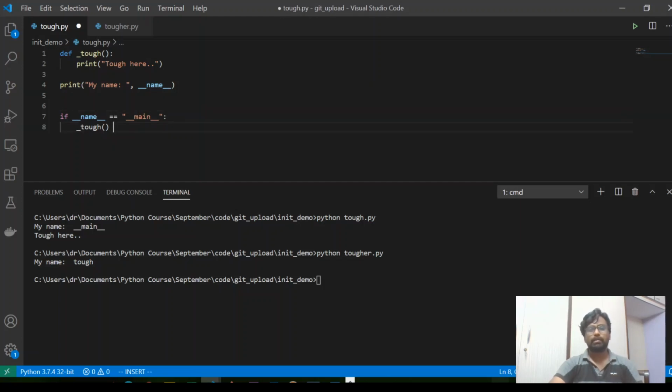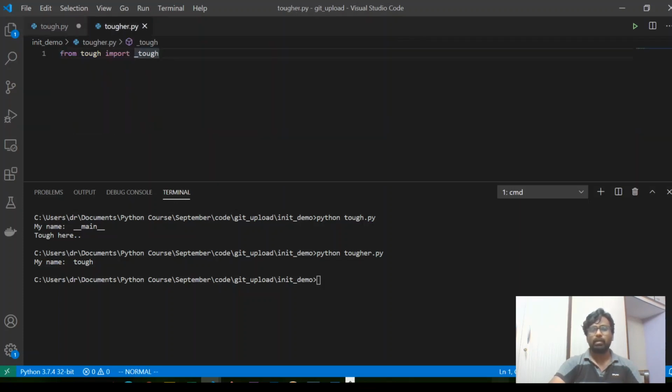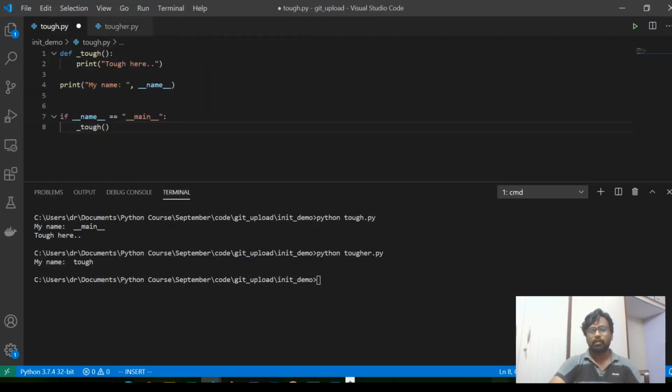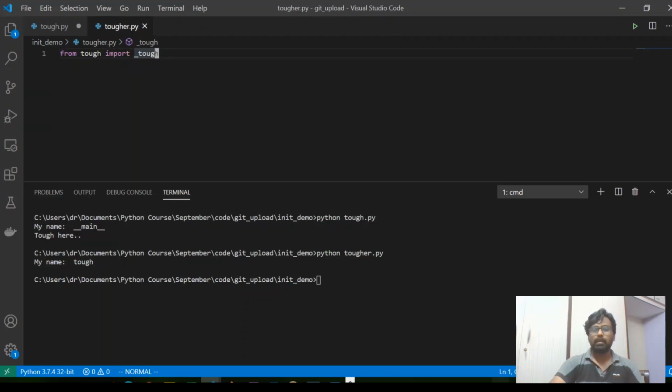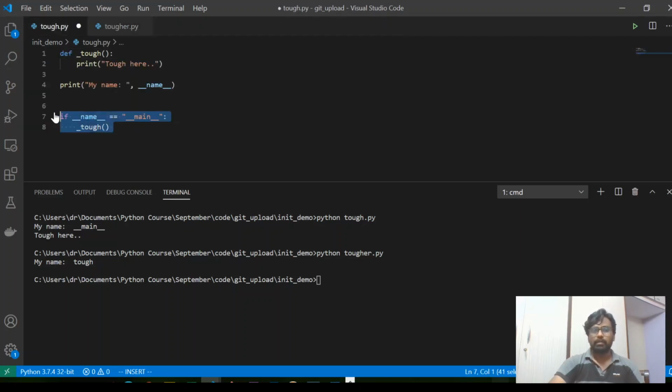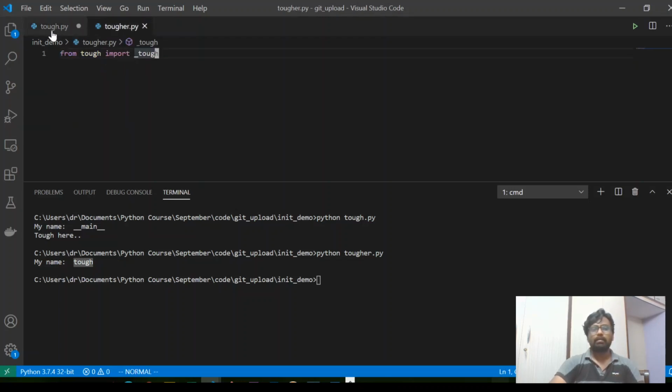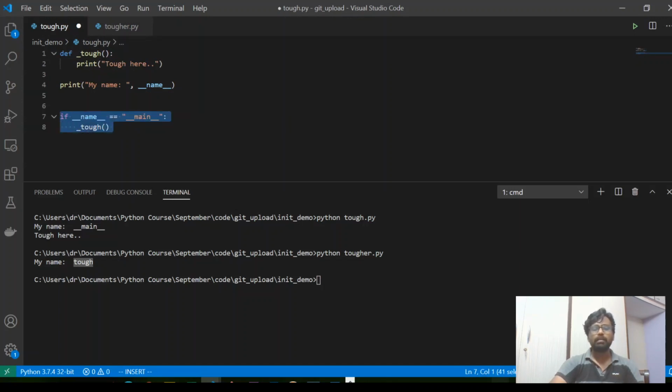And when do we use this? The use case is that sometimes you want to test out your module without importing it, because you don't have to think about who is importing it. You can just use it here and check the code without thinking about who is using it, because the importer won't be executing this particular snippet, as this condition fails. So when he imports, the name becomes tough, and this code won't get executed. So that is the use case.